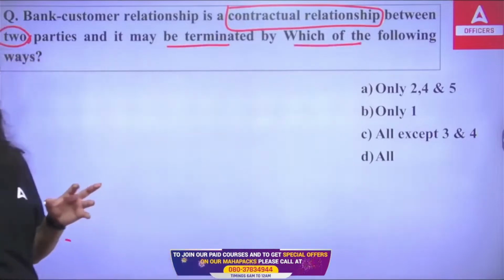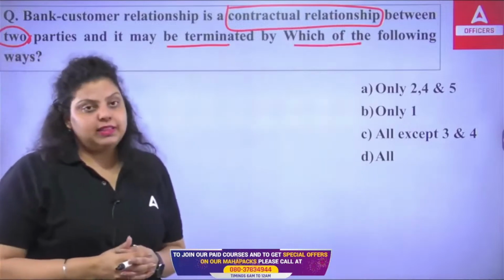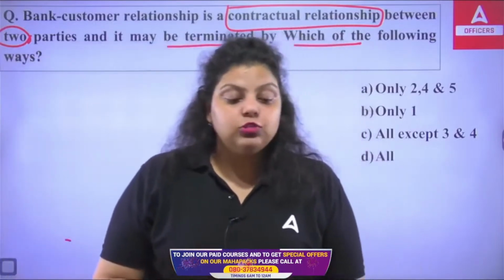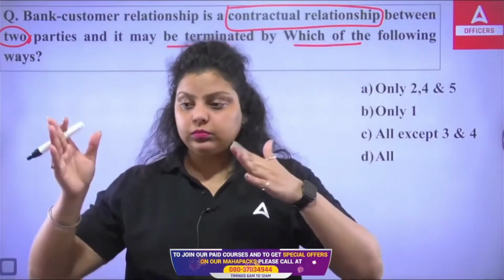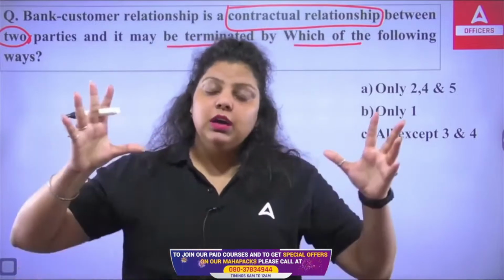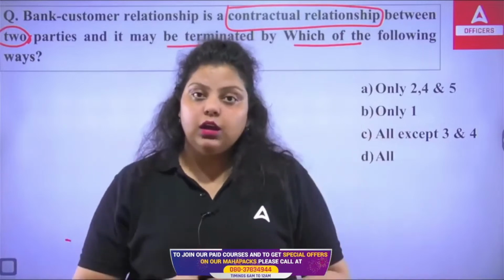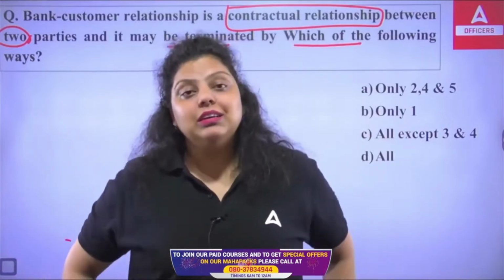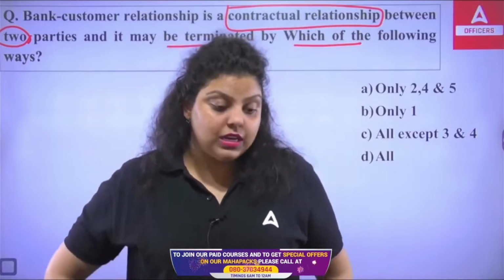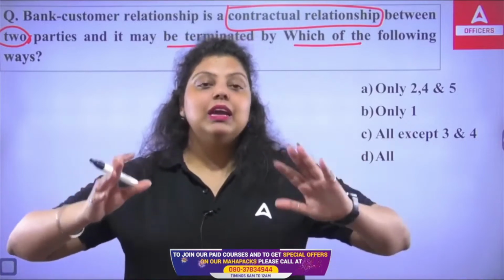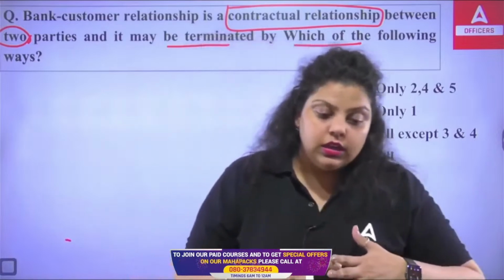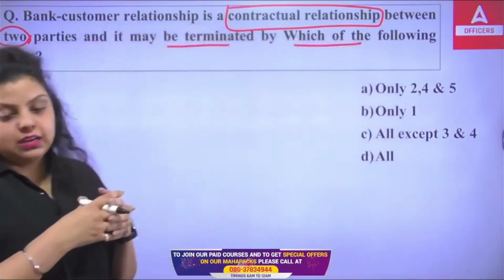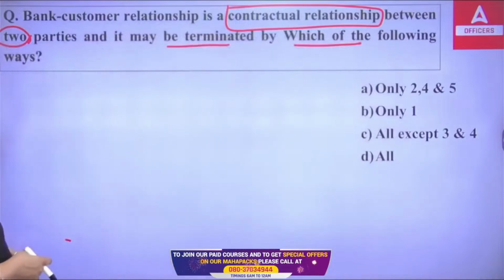Contractual relationship simply means the bank and customer have become partners of each other in performing a certain service or financial product, and they are helping each other in their requirements. So they have created a contract among them, and accordingly they are working together.